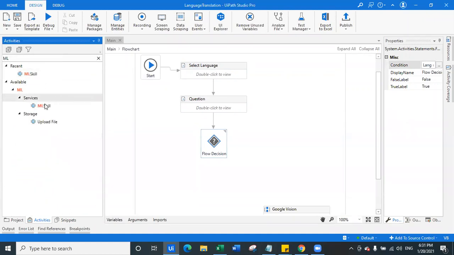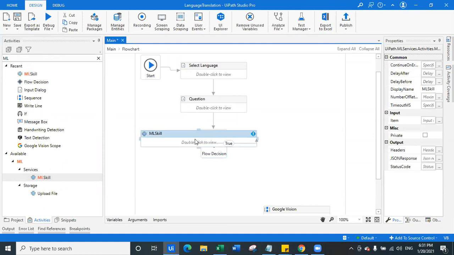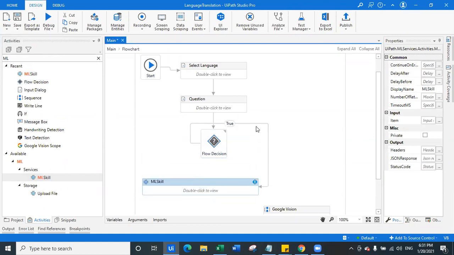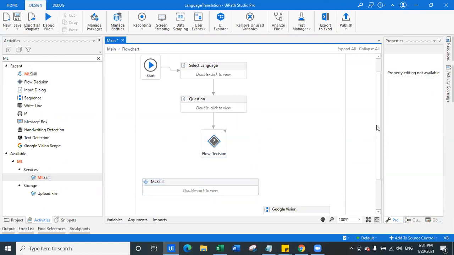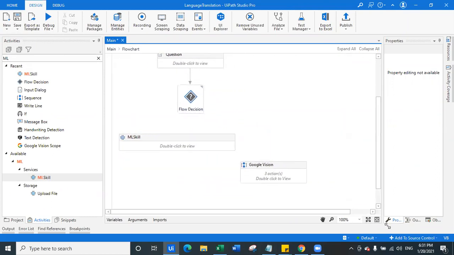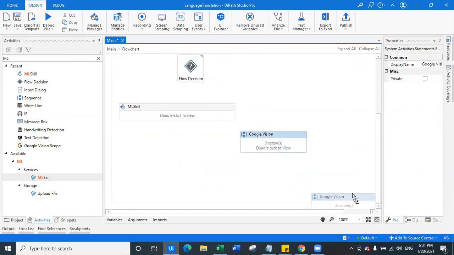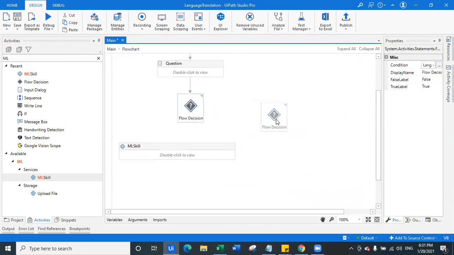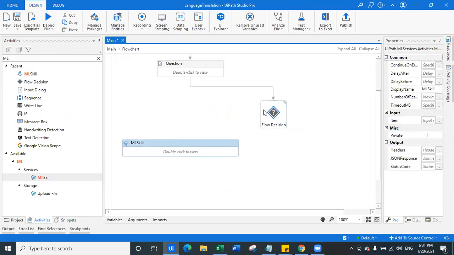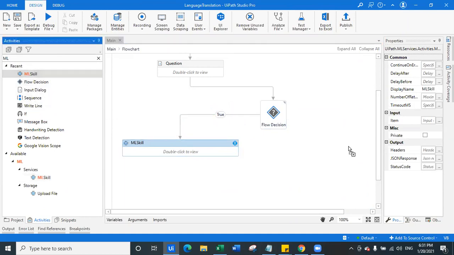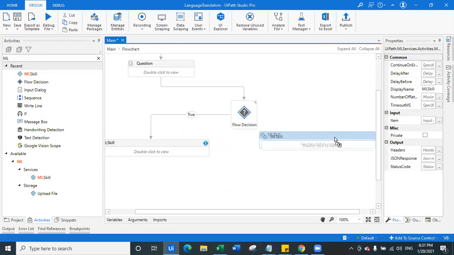So if the user has selected German language, what I'm going to do is add an ML skill activity here, right here on this side. Sorry. So let me expand this a little bit. Put Google Vision somewhere down here. Now let's bring this flow decision here. So we will connect this when it is equal to German with the ML skill, and also we will drag one more ML skill on this side, which we will connect if it is not German. So that means definitely it is going to be Russian because we have only two options, correct?